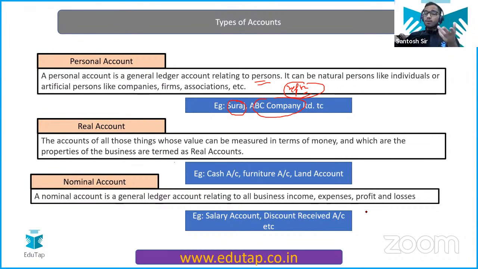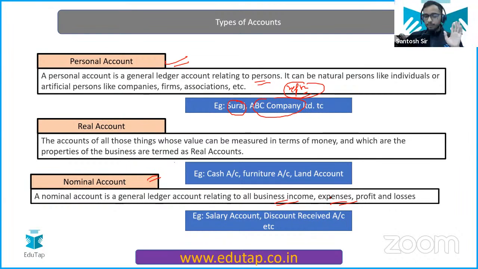Nominal account. What are nominal accounts? If you have done the personal account, let's understand the nominal account now. Nominal account is very easy. All the expenses and all the incomes are your nominal accounts, the easiest one. Like rent, salary, wages, every expense, and every income. Income is like sales. So when we prefix anything, like salary is a nominal account, when we prefix outstanding before salary, that becomes your representative personal account.